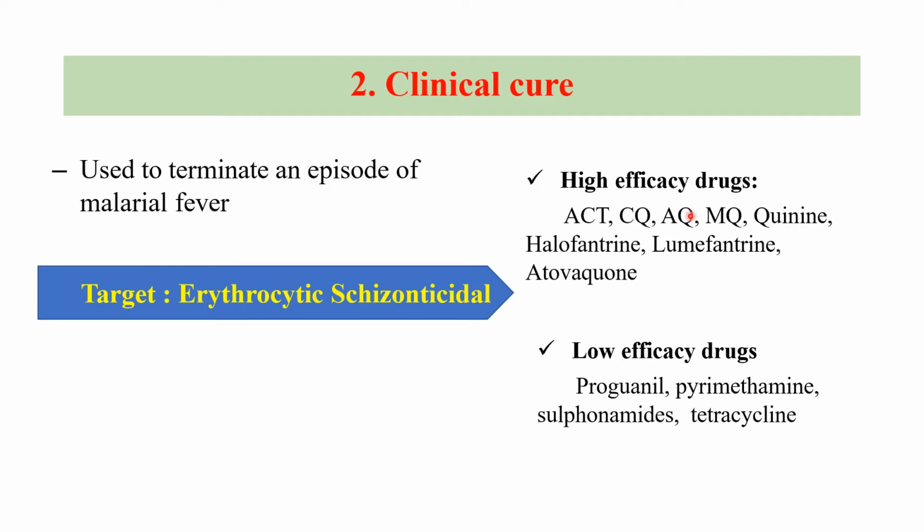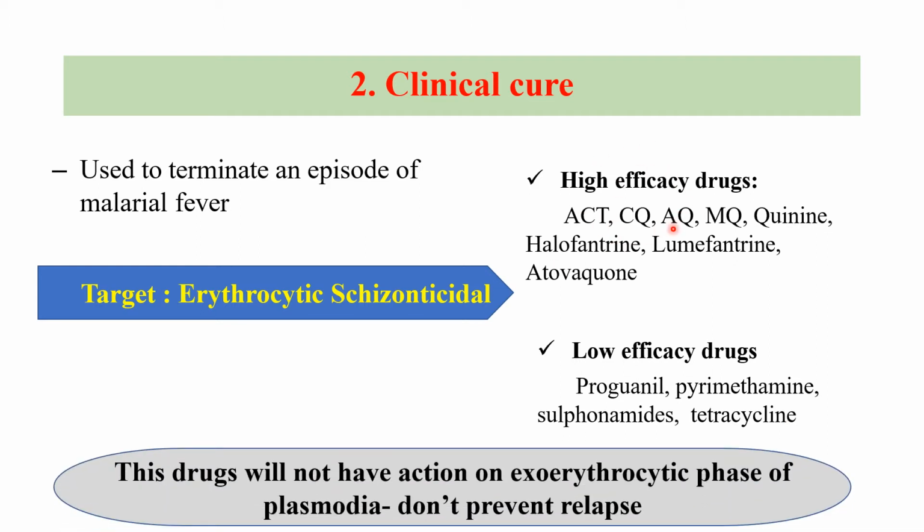The first preference is given to the highly efficacious drugs. Remember, these drugs act only on the erythrocytic schizonts; they don't have action on the exoerythrocytic phase. The exoerythrocytic phase particularly exists in P. ovale and P. vivax, and that later causes reinfection of the red blood cell and gives rise to relapse. So these drugs don't prevent relapse.